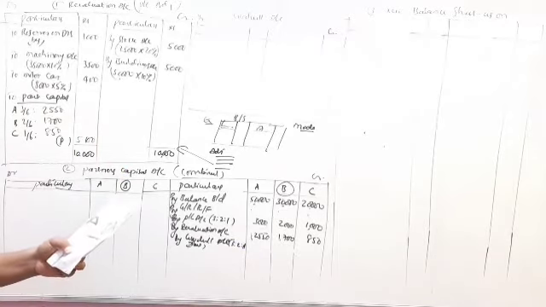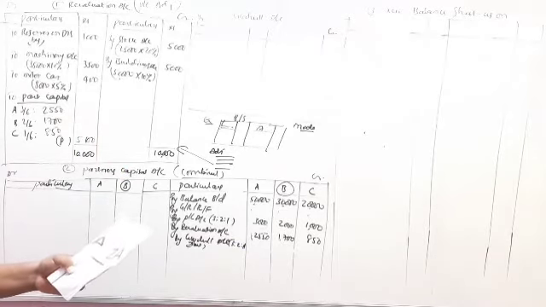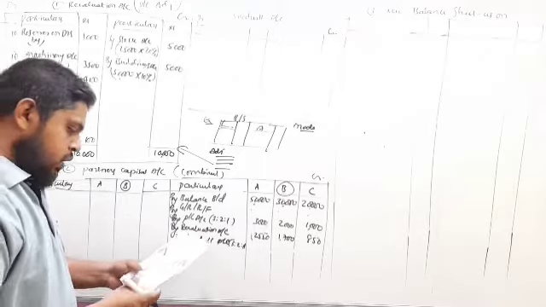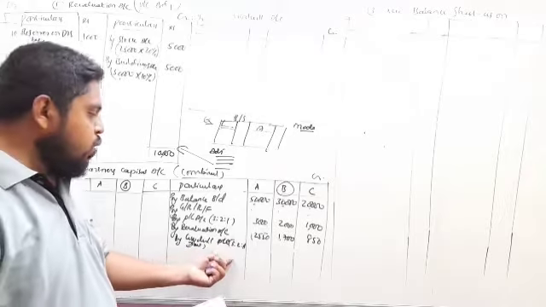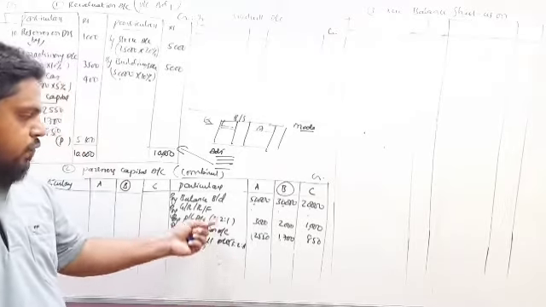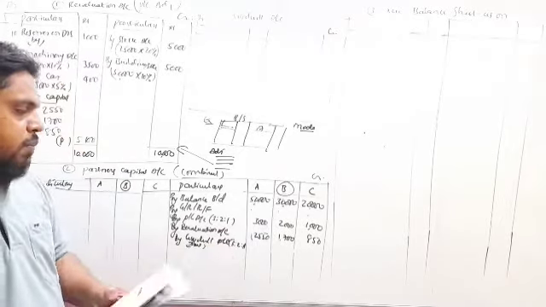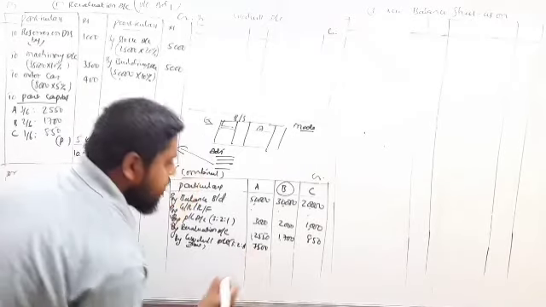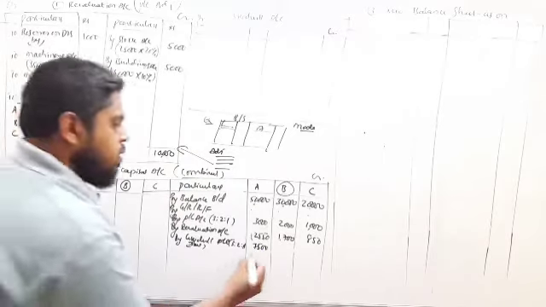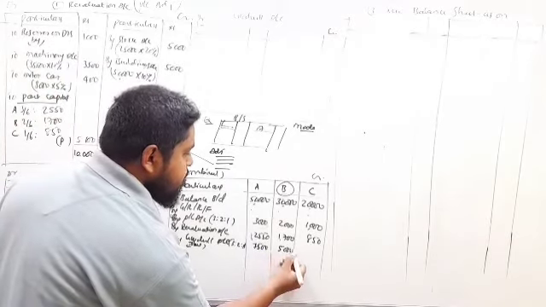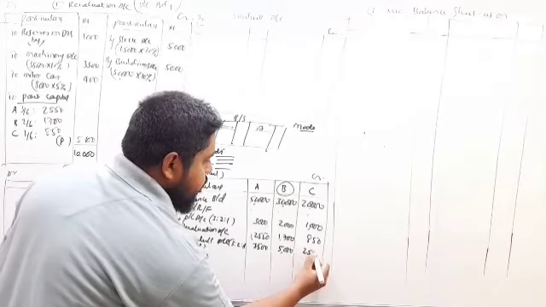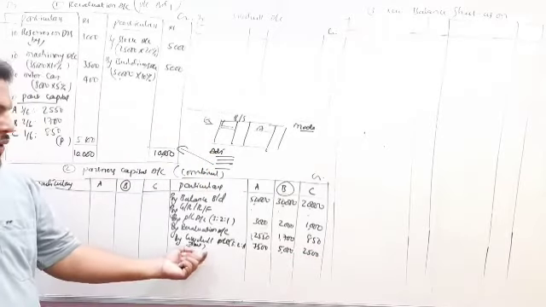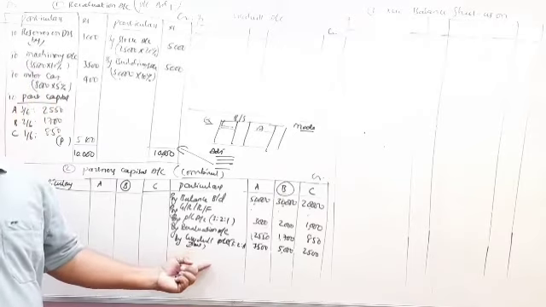So 15,000 into 3/6, 7,500; 5,000; 2,500. So total goodwill is 15,000. You can say this is case 1.